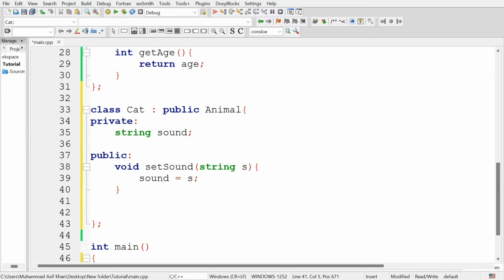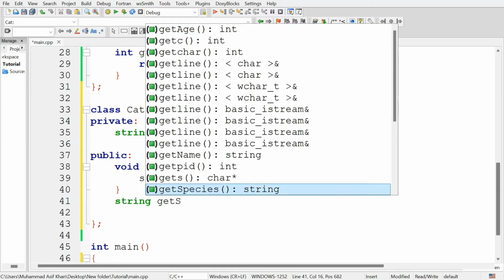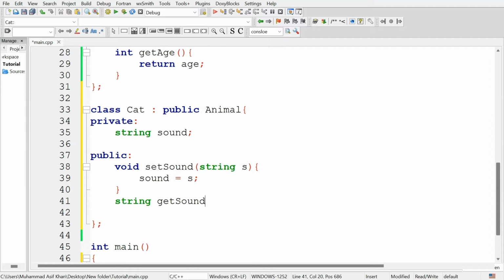Now define a getter method for this sound attribute. Sound is of the string data type, so it will return string. So define a function of type string and name this get sound, and in this function type the statement to return the sound of the object.